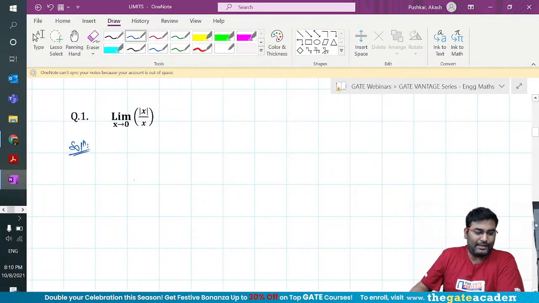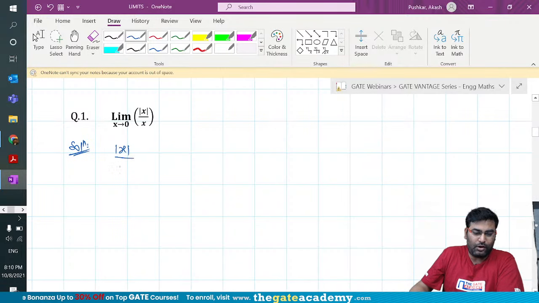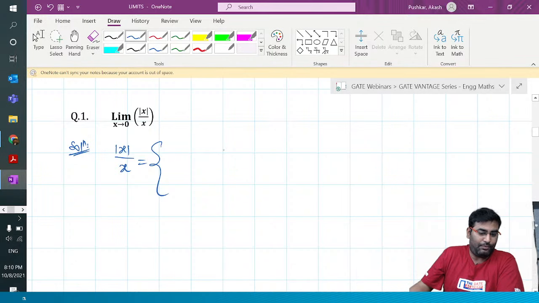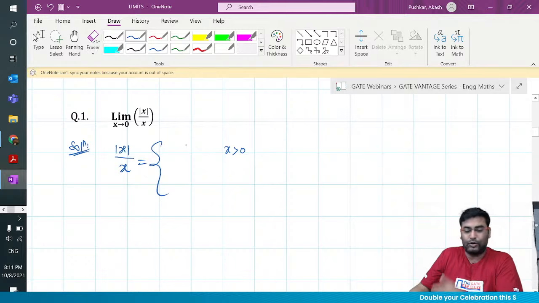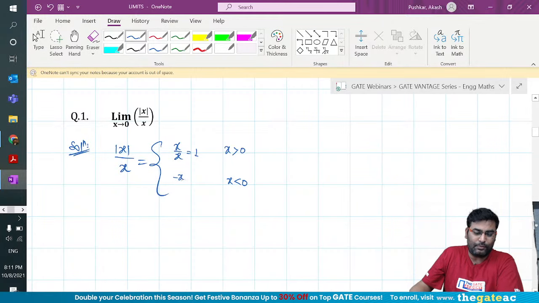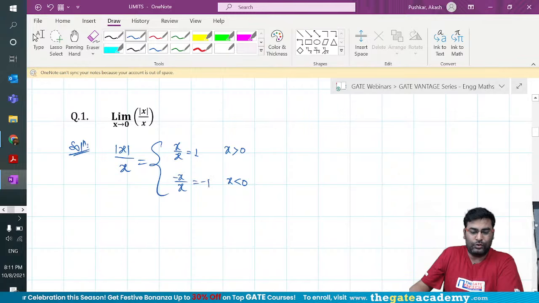To help you guys, let me define this function, which is mod of x by x. It can be defined with the help of mod x. When x is greater than 0, mod x opens as positive, which means x by x, which is 1. When you take x less than 0, it is minus x by x, which is minus 1.